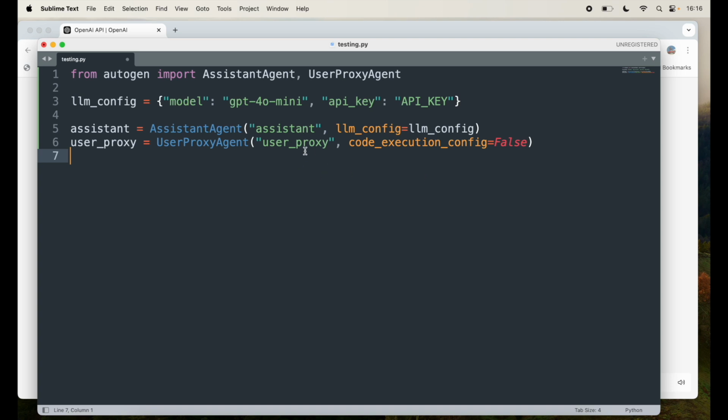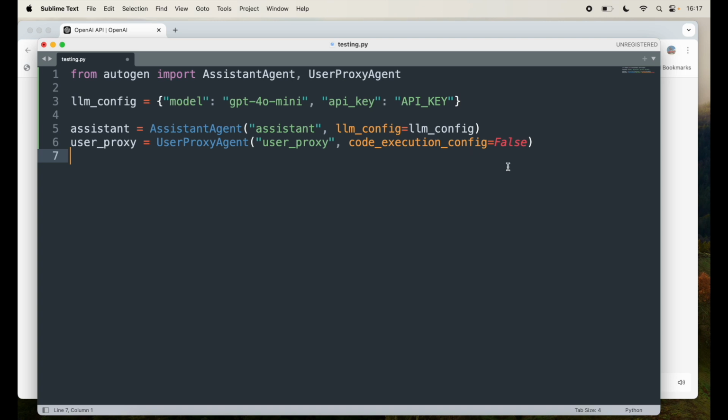The next line, which is user proxy, where we are giving the name user_proxy to the UserProxyAgent class, and this agent will simulate the actions of a user interacting with the system. The code_execution_config equal to False disables the code execution feature. By setting this to False, the agent will not be able to execute any code as part of the interaction. If you wanted the user proxy to execute code, you would need to configure this with a specific execution environment, like enabling Python or shell execution.